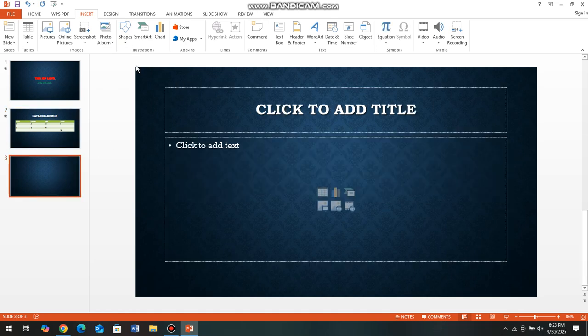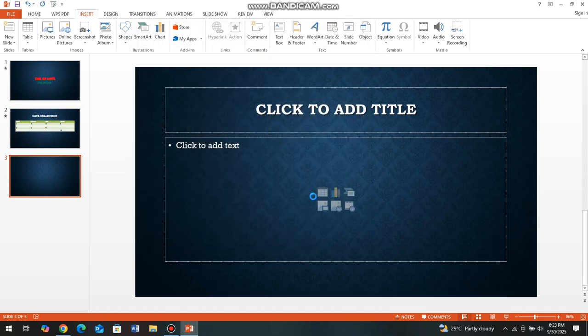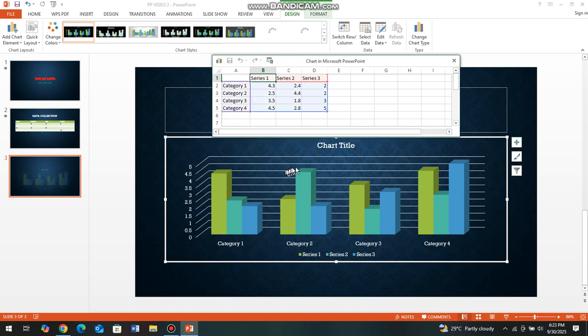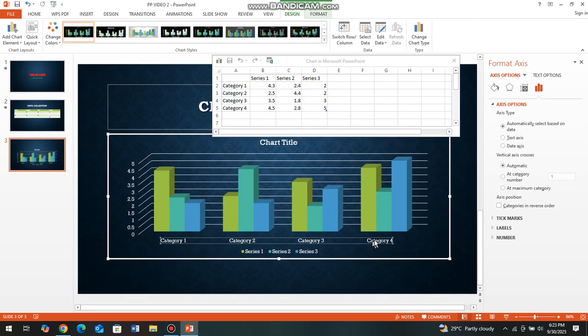On the third slide, what are we going to put? Let's say charts. You can insert different charts, according to the chart that you want. If you say this is the chart that you put, you just click OK and choose the same chart, and it will come here, and then you put the data. You can edit the data.